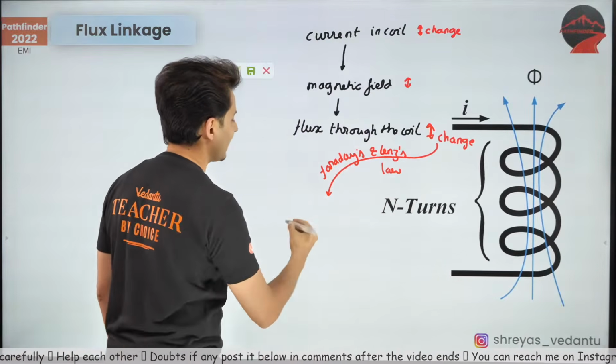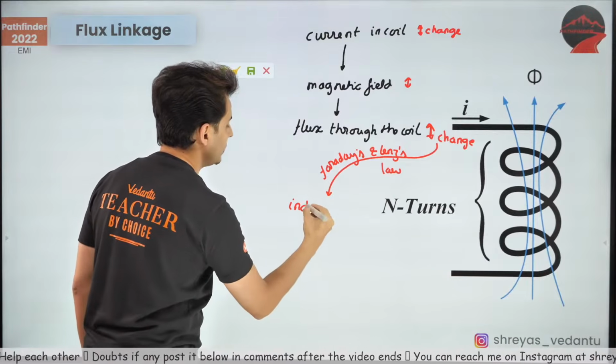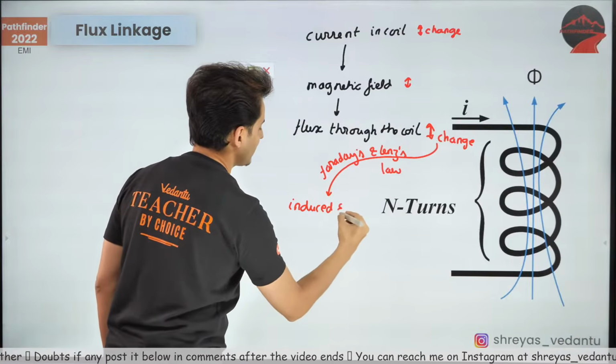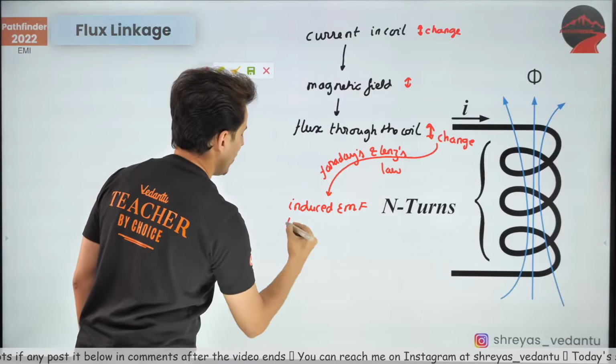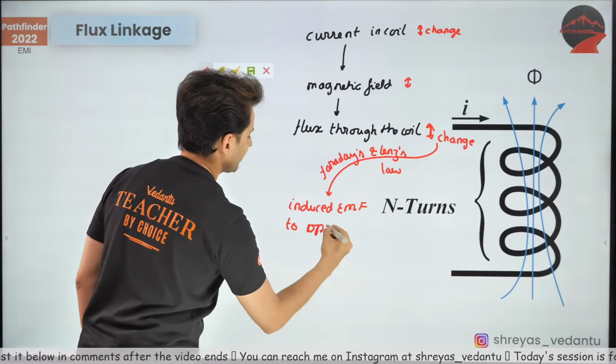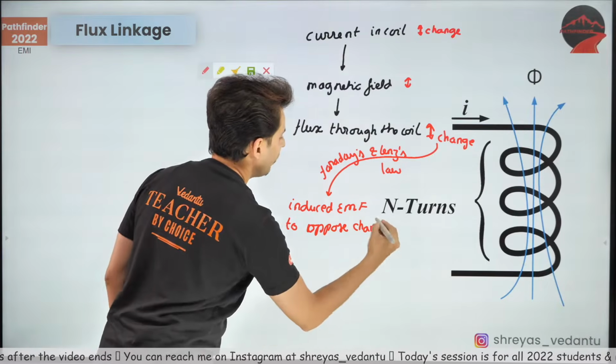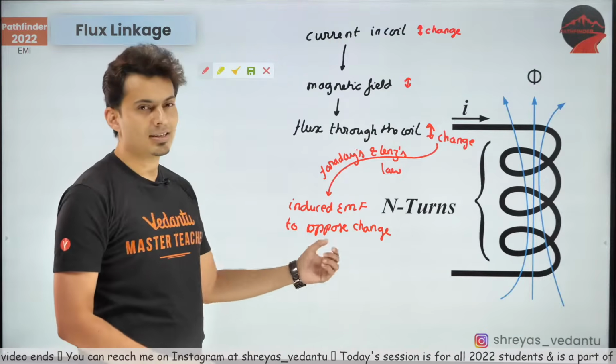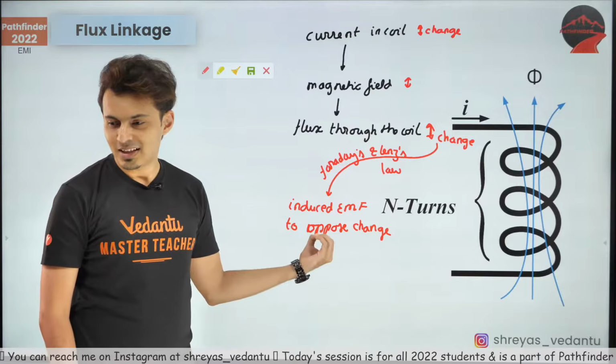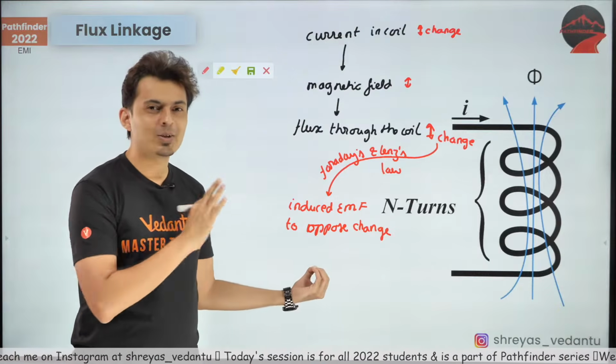this simple fact, there will be induced EMF to oppose the change. Now don't you see why that electrical inertia has come in the first place? Think about it. Now it is obvious.